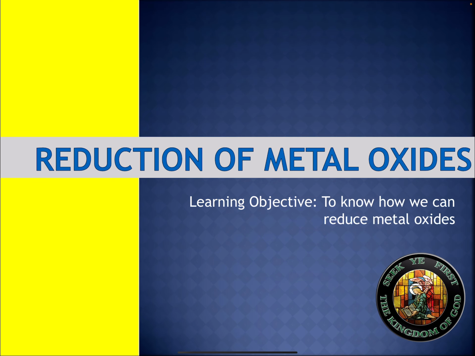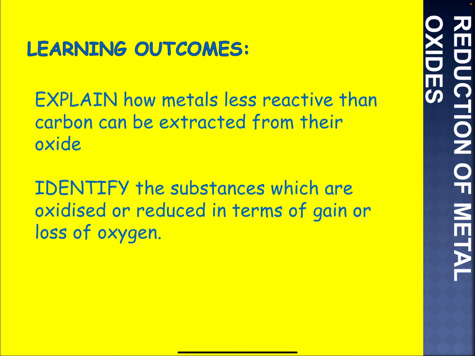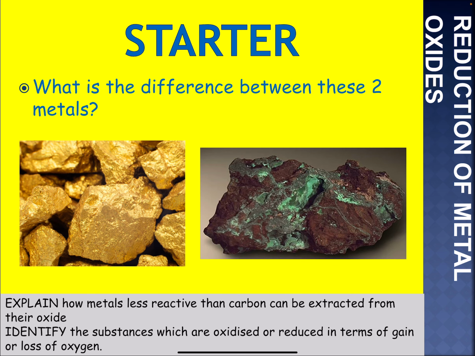If we look at today's lesson, reduction of metal oxides, what we need to do is explain how metals less reactive than carbon can be extracted from their oxides, and identify the substances which are oxidized or reduced in terms of gain or loss of electrons. Now, don't forget, oxidation is loss of electrons, reduction is gain of electrons. But if we move on, have a look at these. What is the difference between these two metals? You can pause the video, think about this.